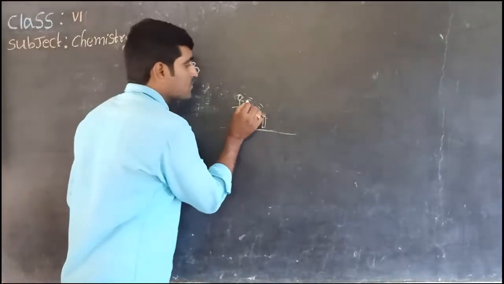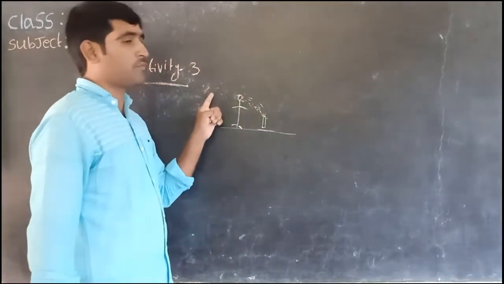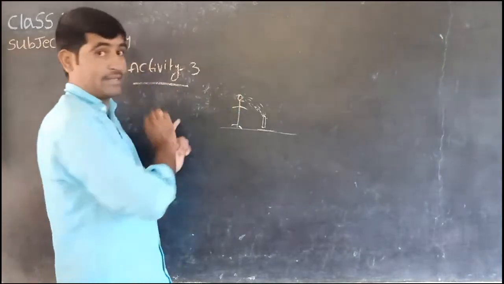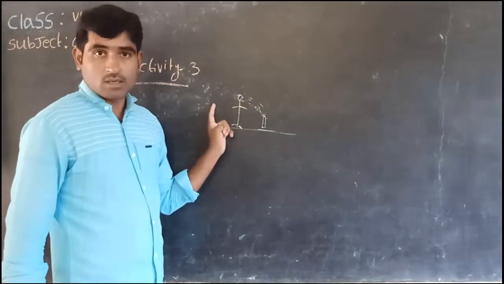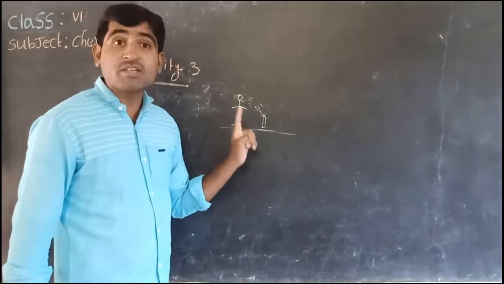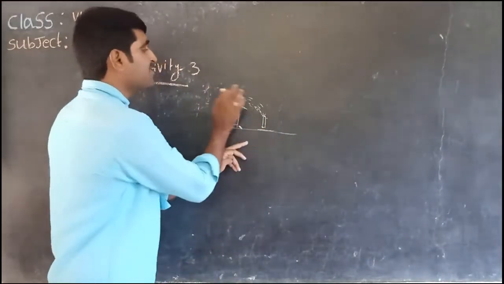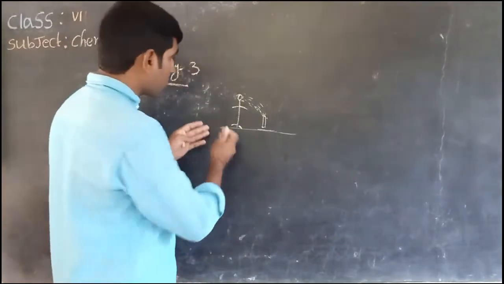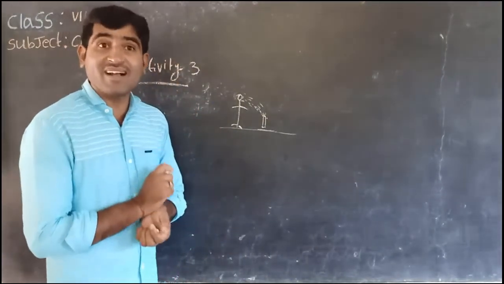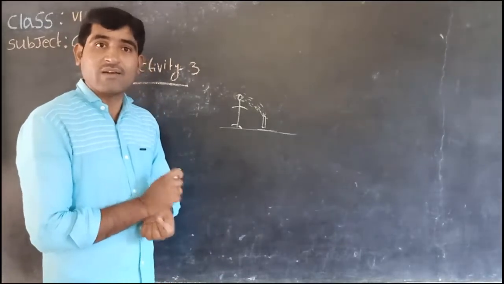When the light falls on your friend's face, observe: is there any formation of shadow behind him? On close observation, there is no formation of any shadow. Why? I will tell you later.